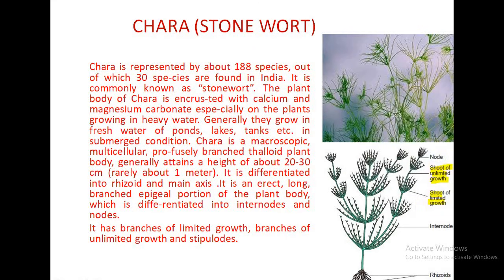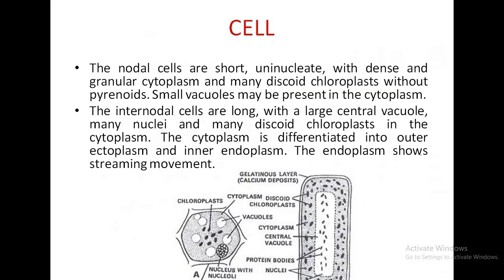The main axis at the nodes forms branches of limited growth and branches of unlimited growth. The sex organs are present on branches of limited growth.